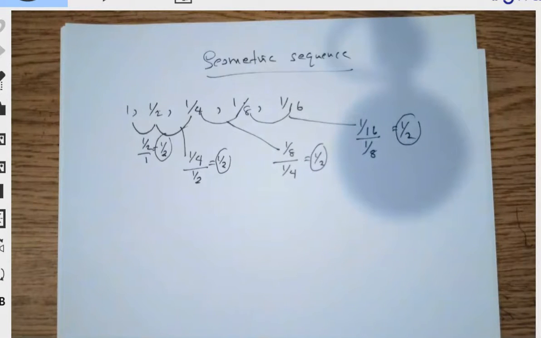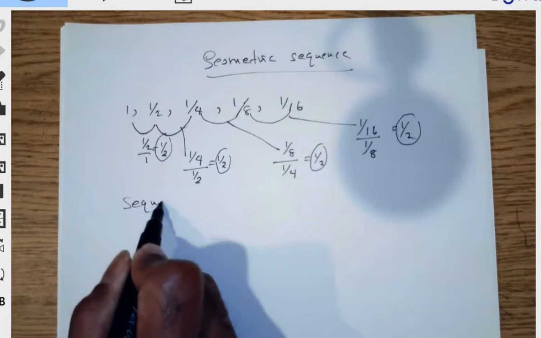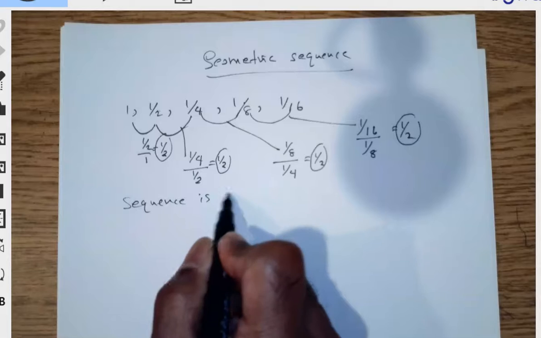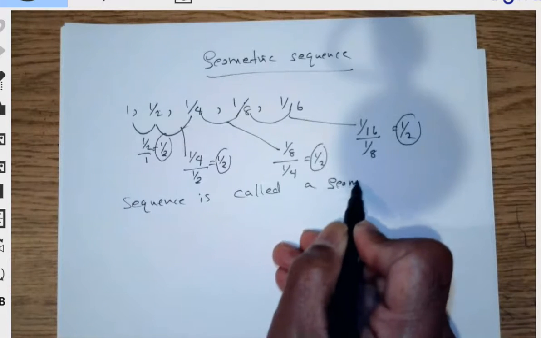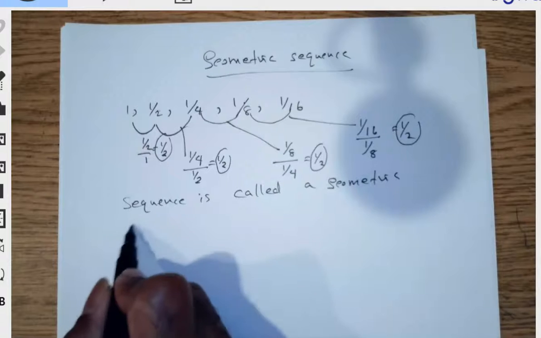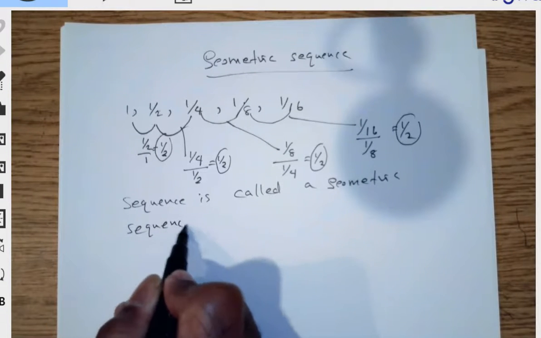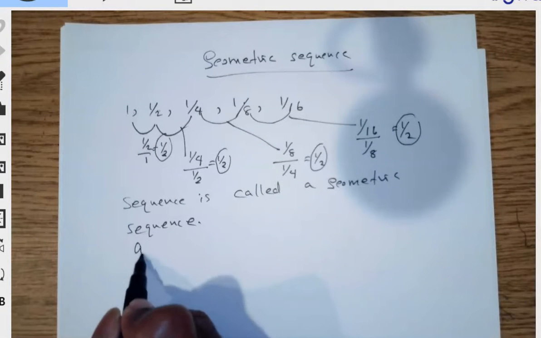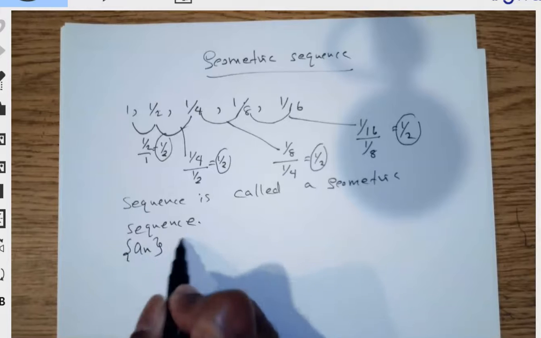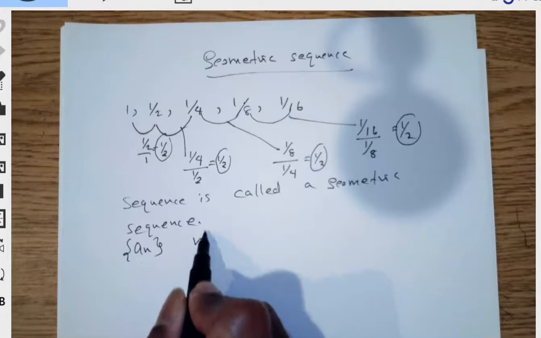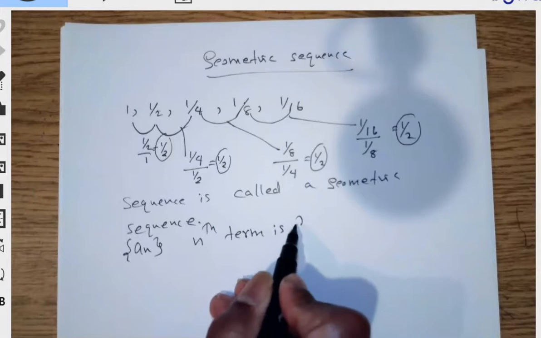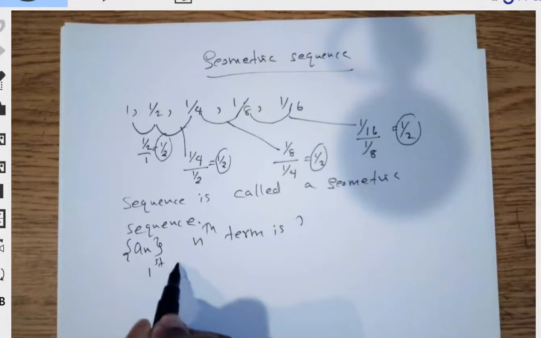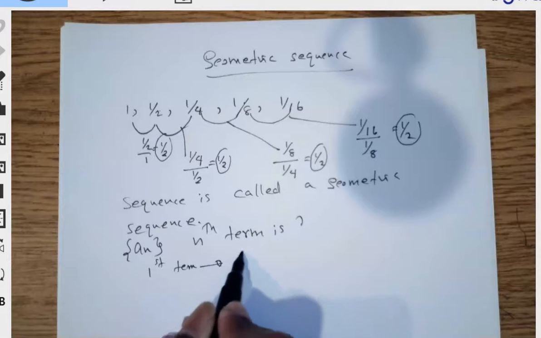Okay. So this type of sequence is called a geometric sequence. Now if you think of the sequence as a_n, do we know what the nth term is? Well, the first term is 1.